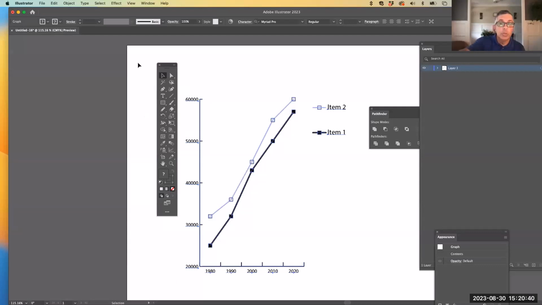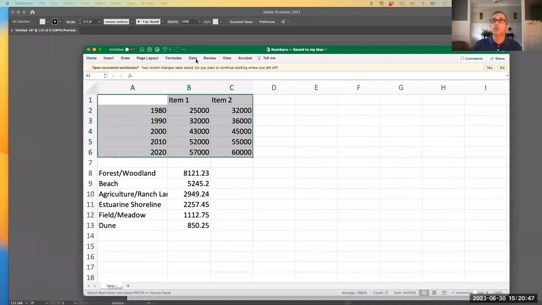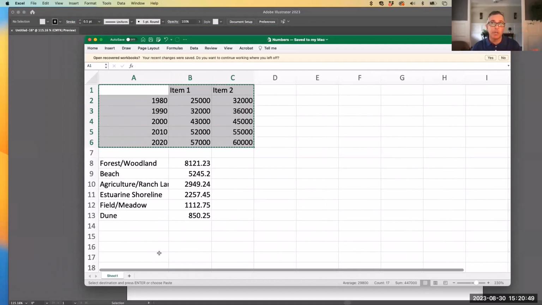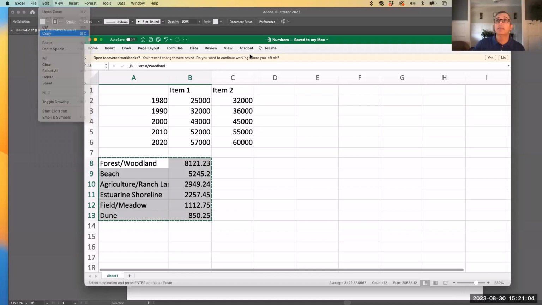I'm going to leave that up for right now, and I'm going to go to my Excel file. I want to show you, so we've been doing a column chart, which the bars go up and down, and we have years across the bottom. I'm going to grab this one here, this bottom one from my Excel file, which is only comparing things. So I'm going to do the same thing. I'm going to edit and copy.